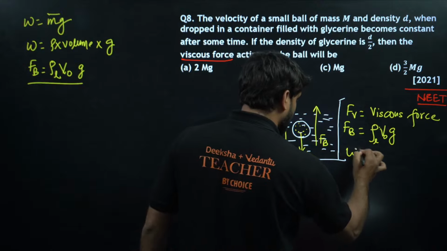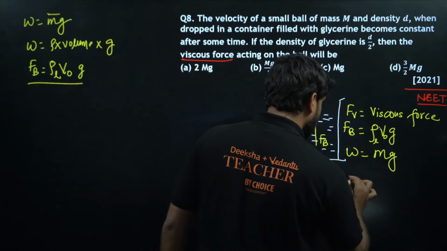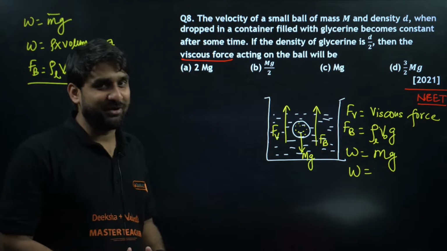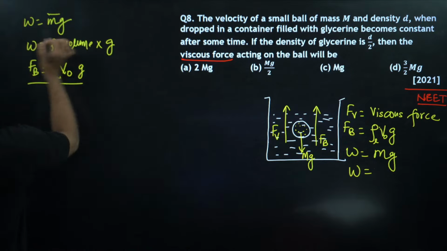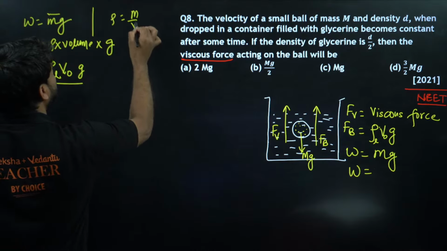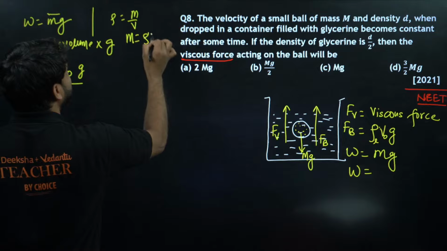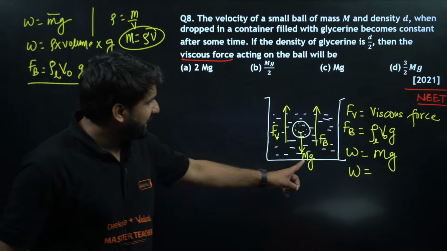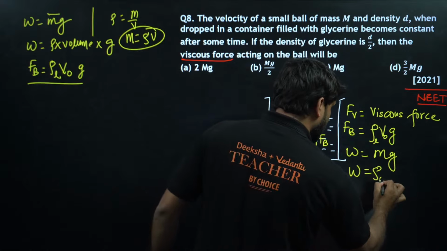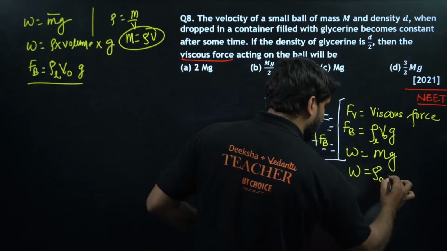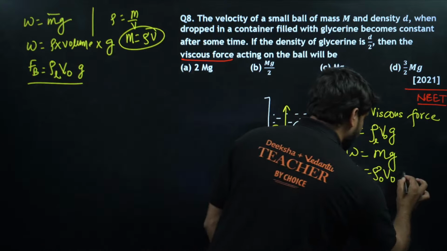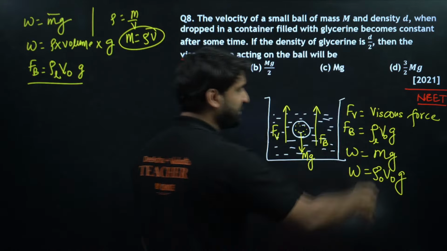And weight is of course equal to mg. So what is m? M is mass, and mass can be written as density into volume, because we all know density is equal to mass upon volume. But here for the weight, we take density of object into volume of object, into g. This is the difference, my dear champion. So we have all three.